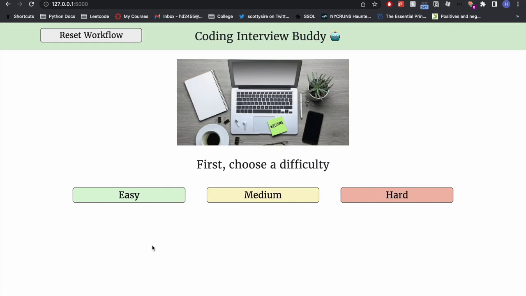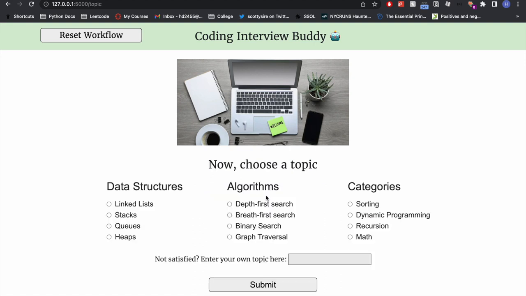This is Coding Interview Buddy, an application that's supposed to help people prepare for their coding interviews. I'm the user Hong, and my specific need is I'm preparing for an upcoming interview that mostly gives medium difficulty questions. So just demoing the application, I'm going to choose the medium difficulty, and I think I need help with linked lists, so I'm going to choose that.